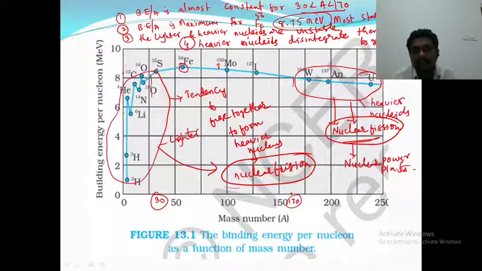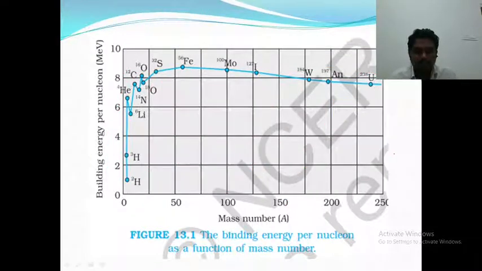And what do the lighter elements do? They fuse together to form a bigger nucleus, and a bigger nucleus has more stability. The lighter elements fuse together to get an intermediate nucleus whose binding energy is large, so they get stability by fusing. That process is called nuclear fusion. This nuclear fusion process takes place in the sun and stars. We will discuss nuclear fission and fusion in the last class. Right, this is about the variation of binding energy with the mass number.